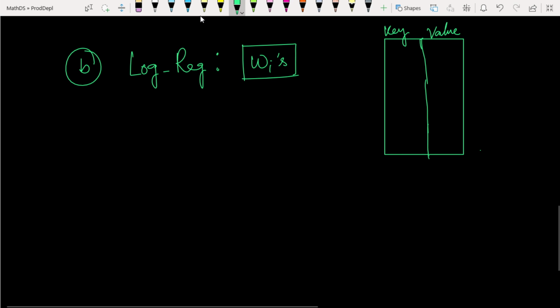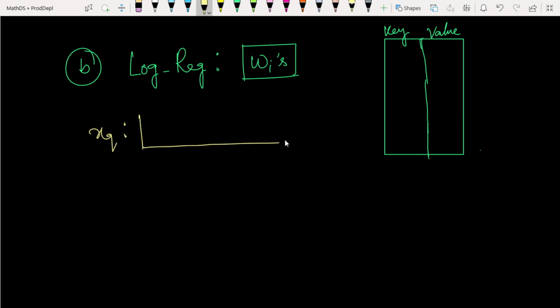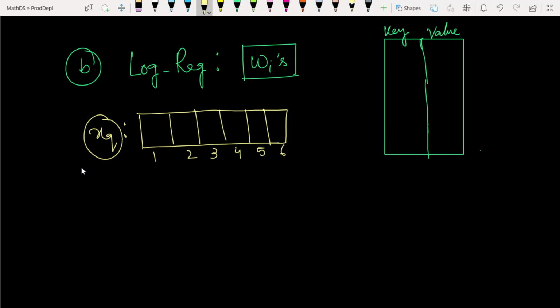Suppose the query point xq has 6 dimensions, and it is a very sparse vector, meaning most of the elements are 0. Suppose it is 0, 0, 1, 5, 0, 0. Most of them are 0.